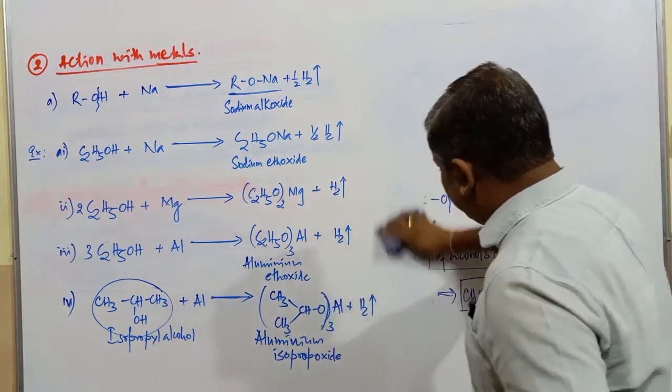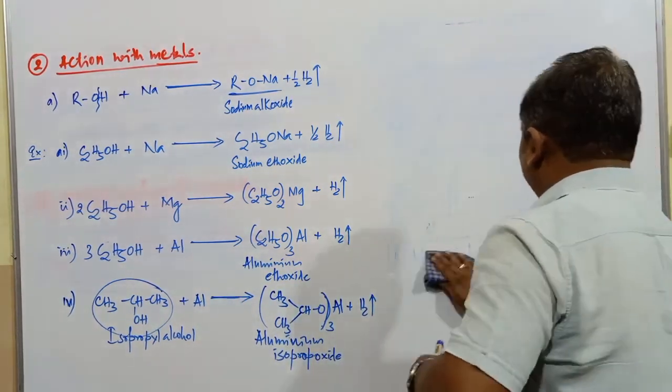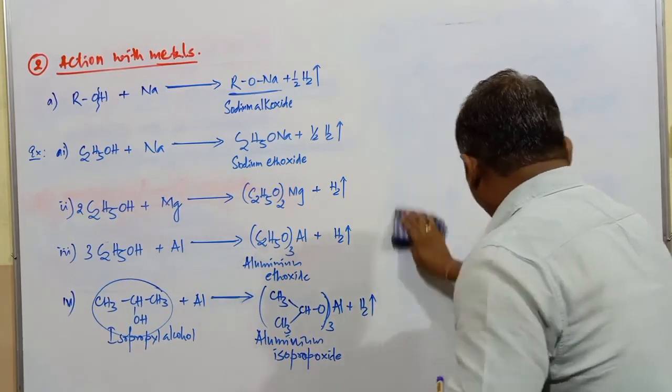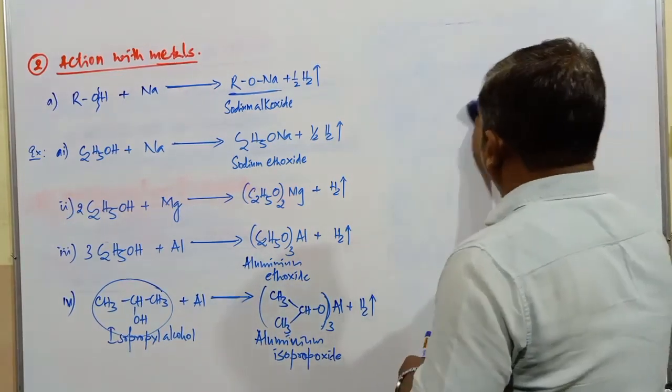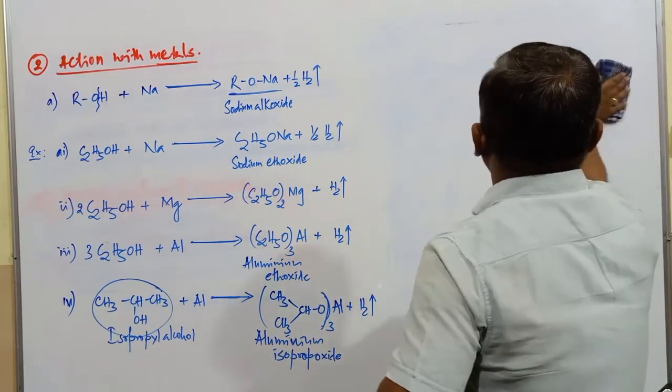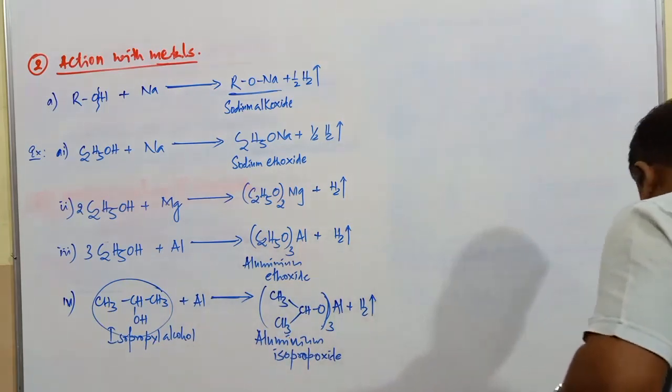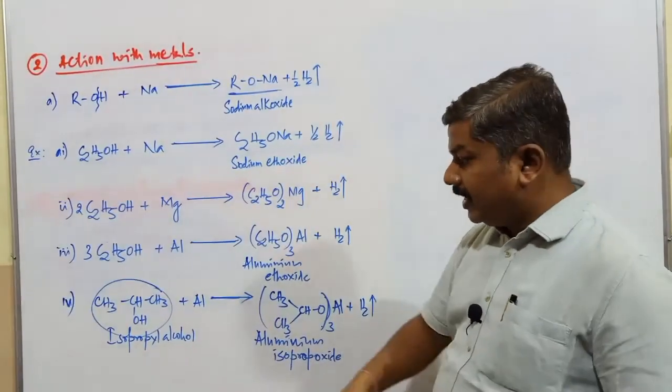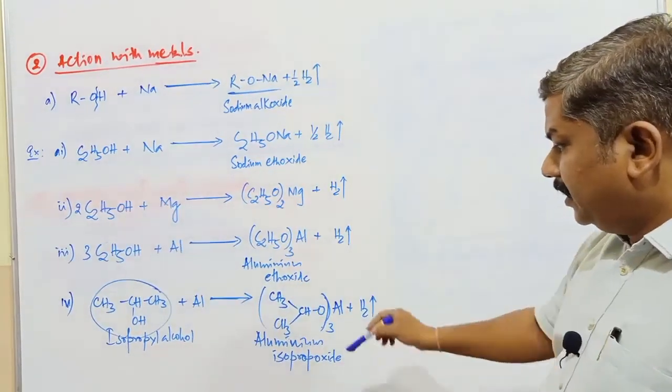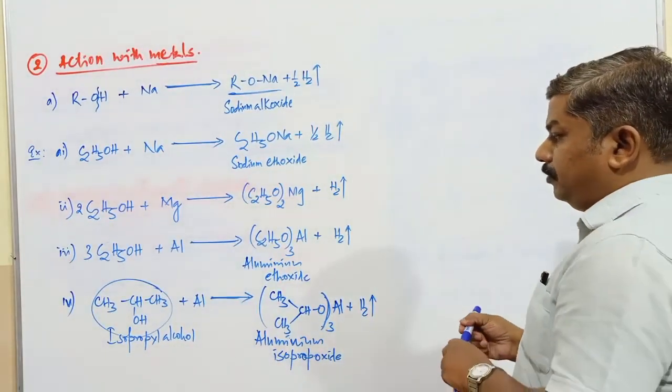Which metals are the most active metals, students? The metals of the first group, second group and aluminium from the third group are said to be the most active metals. They can displace hydrogen gas from weaker acids. So this is also a weaker acid, so it gives rise to the respective compound.